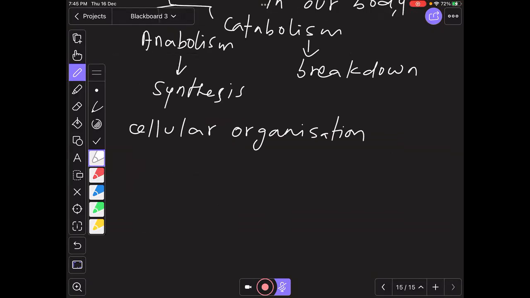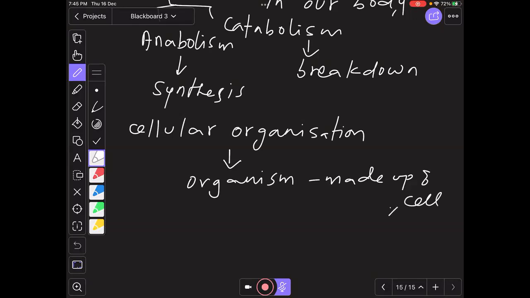So what is cellular organization? It's simple: all living organisms are made up of cells. So that's why we call the cell the basic unit of life.